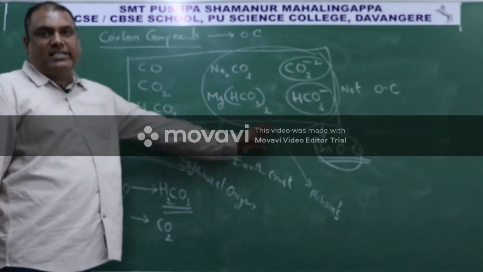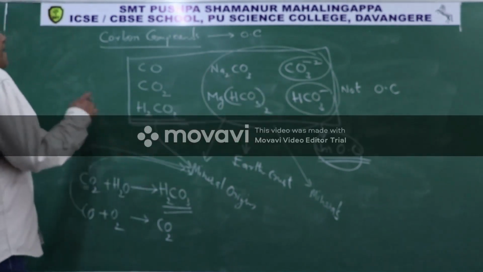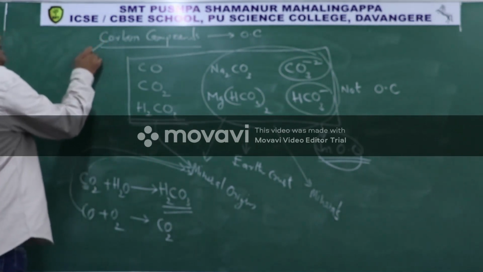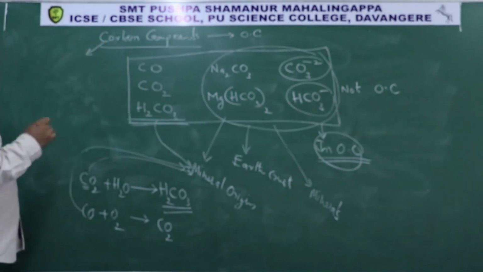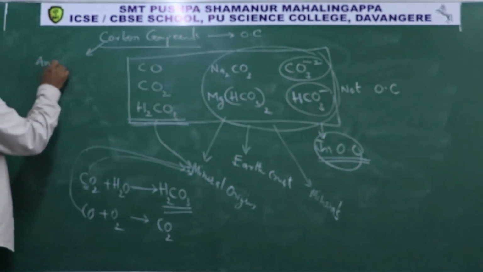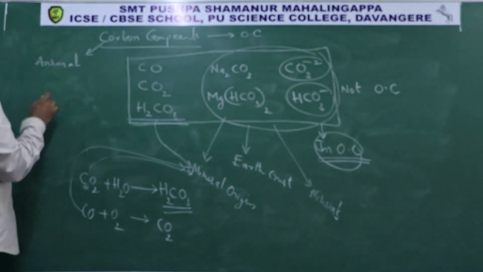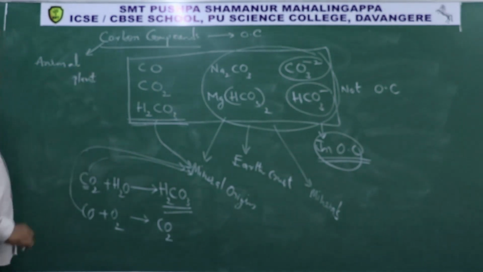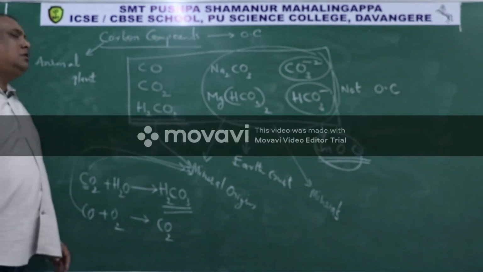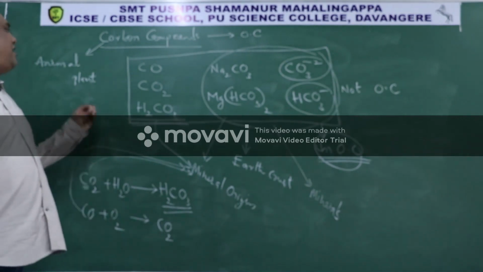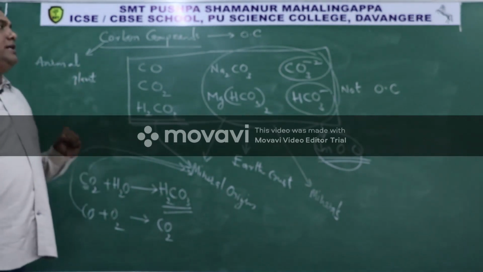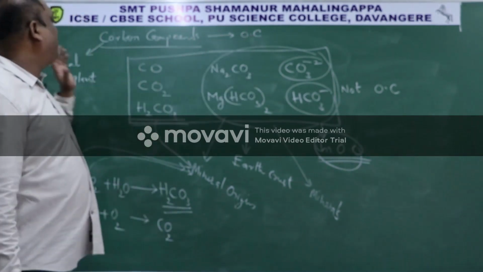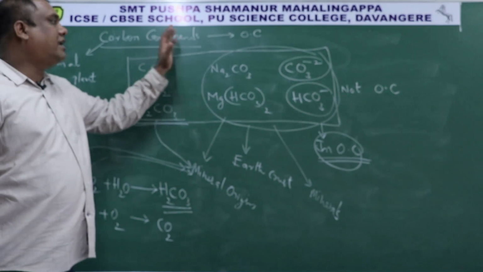Minerals study is inorganic chemistry. But almost all the carbon compounds are either of animal origin or plant origin. So the compounds that are derived from animals and plants are called organic compounds, and the study of those compounds is called organic chemistry.